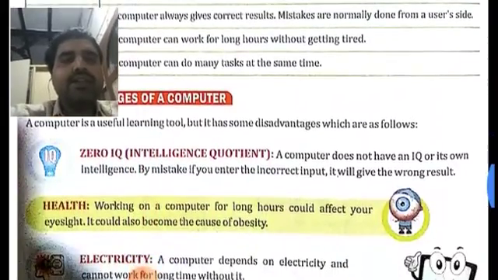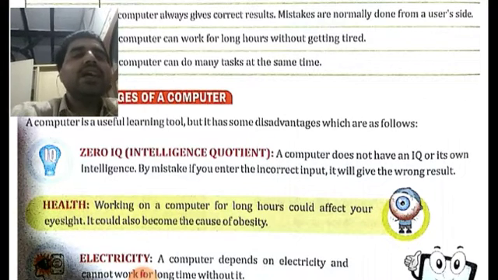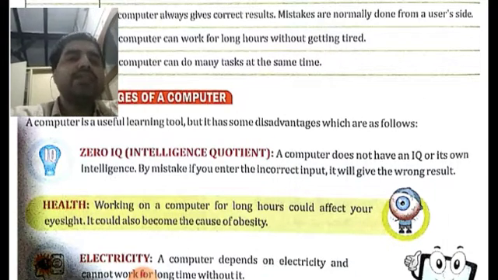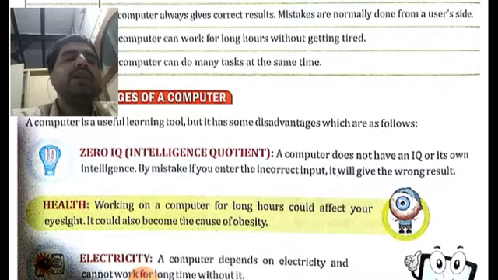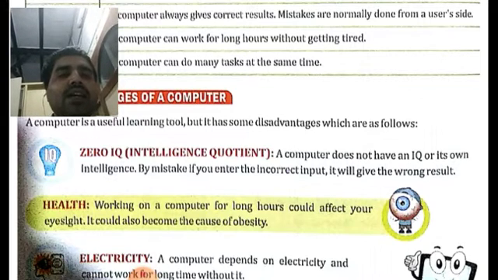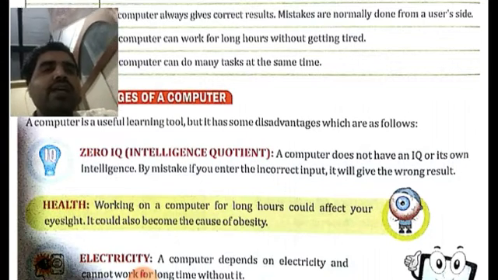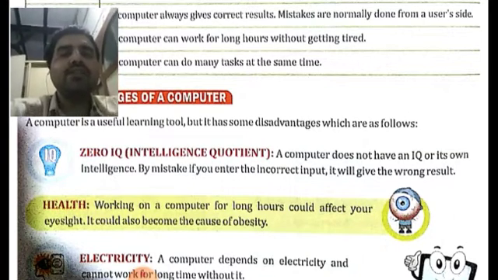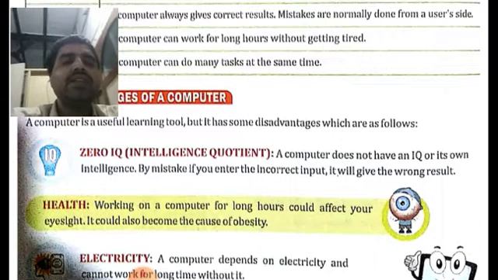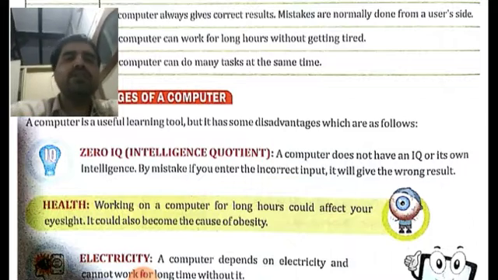Then disadvantages. What is zero IQ? Again, one question may be asked: a computer has dash IQ, or you will be asked, a computer can work for dash hours. What will you write in the case of the IQ question? What is the correct option there? You may be given options: a computer has 0 IQ, 100 IQ, or none of these options. In this way, three options will be given.